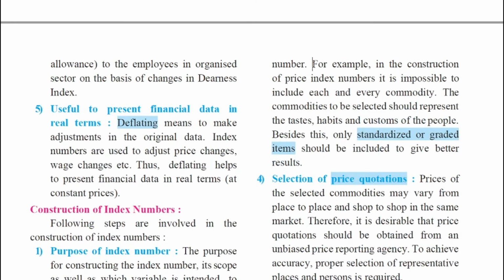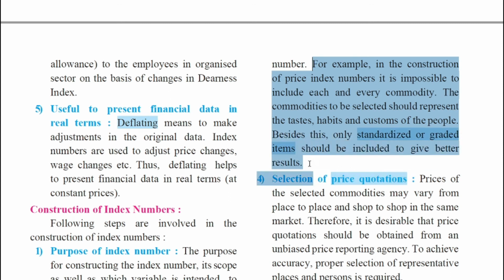For example, in the construction of a price index number, it is quite impossible to take each and every commodity. So you will only take samples. You will not take every commodity one by one. It will become time consuming and very difficult to analyze. Thus, samples are to be taken. The commodities to be selected should represent the taste, habits, and customs of the people. Besides this, only standardized or graded items should be included to give better results.